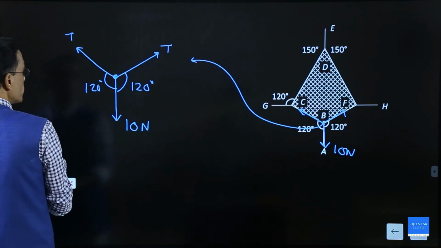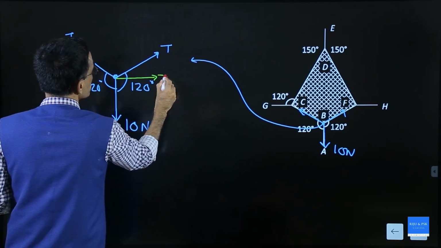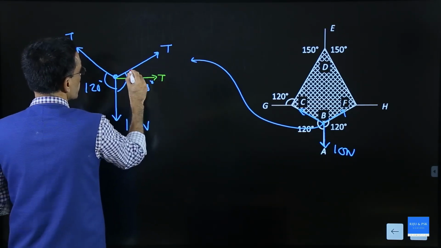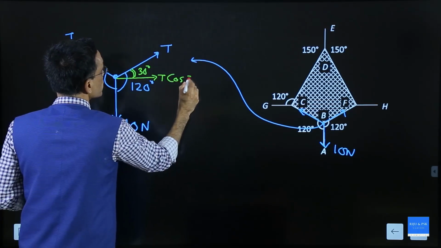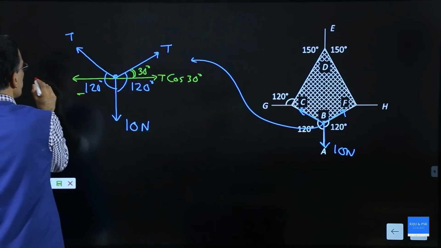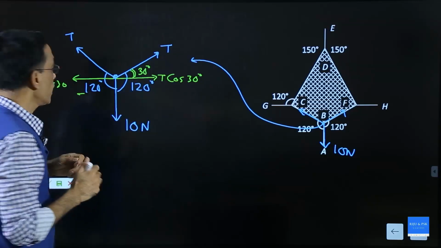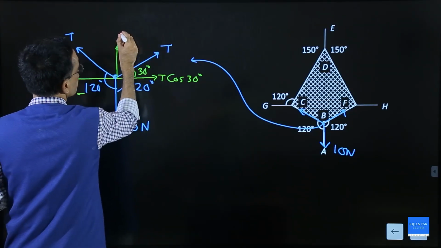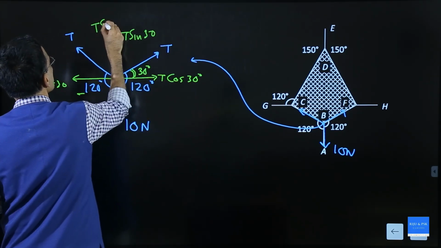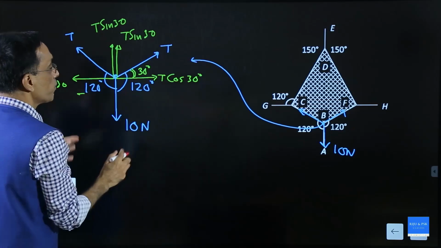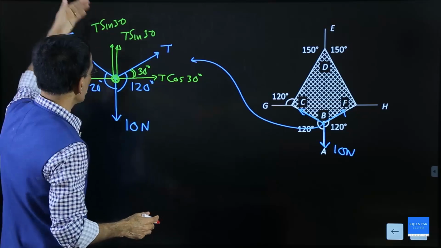Now do like this. This tension can be resolved into one component to this side. If this is 120 degree, this must be equal to 30 degree. So this is T cos 30 degree to this side, and this will also have T cos 30, and they will cancel each other. That's why it's in equilibrium. Now the other component, T sin 30, and this will also have T sin 30. For equilibrium of point B, leftward should be equal to rightward, and upward should be equal to downward.